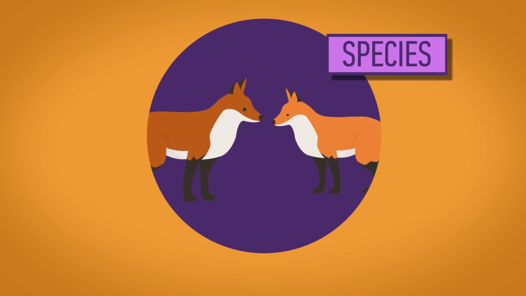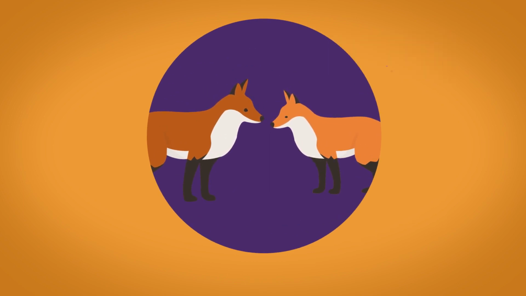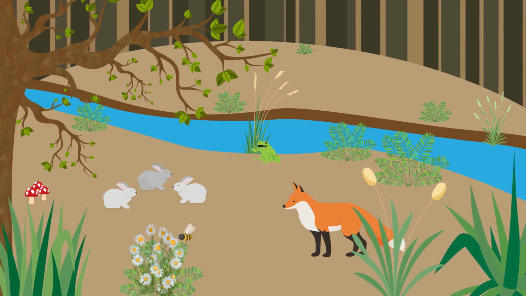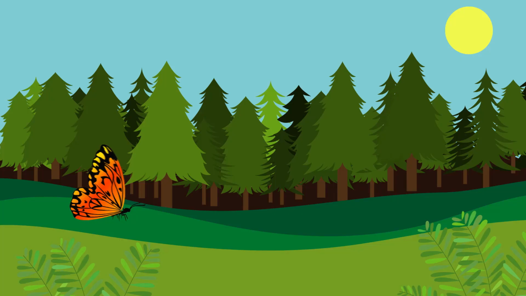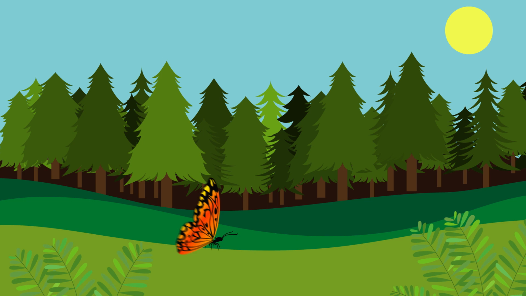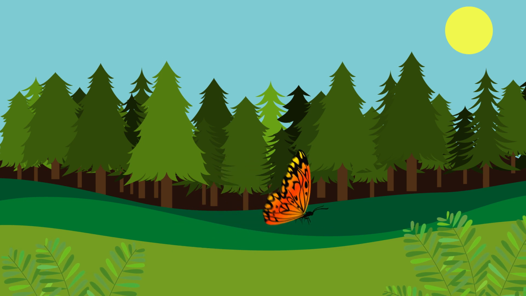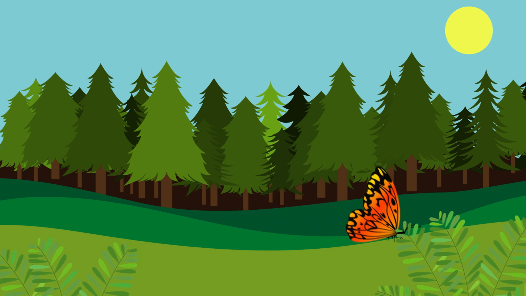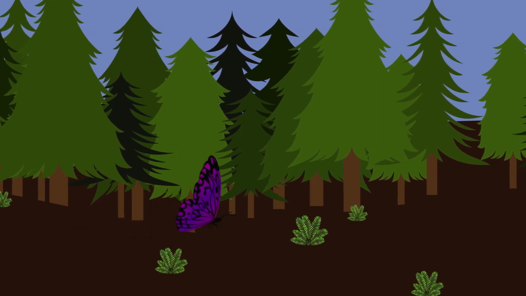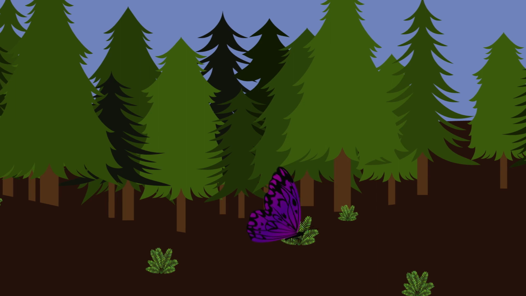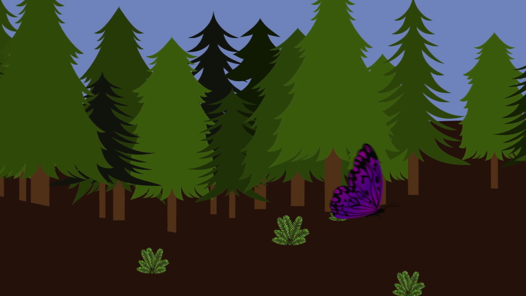A species is a group of potentially interbreeding individuals, which do not normally reproduce with other species to produce viable, fertile offspring. So here in our woodland, we have foxes and rabbits that are clearly different species. But we may also have a few different species of butterfly. Maybe one lives on the outside of the woods and likes light, while another lives deeper in the wood. And because they prefer different areas of the wood, they don't interbreed.